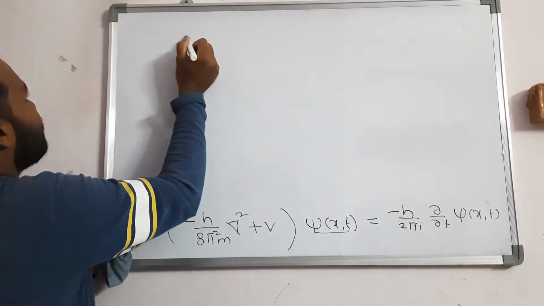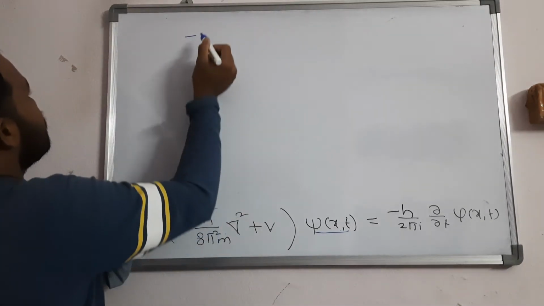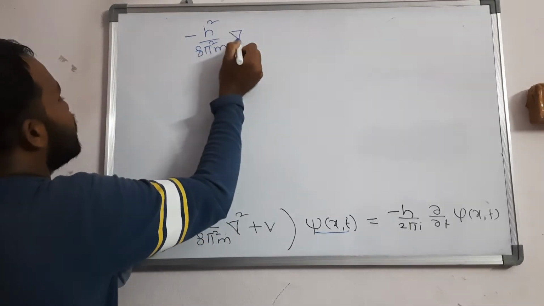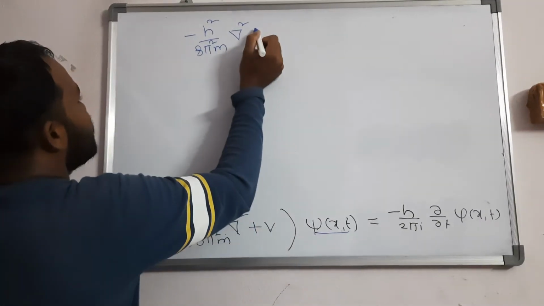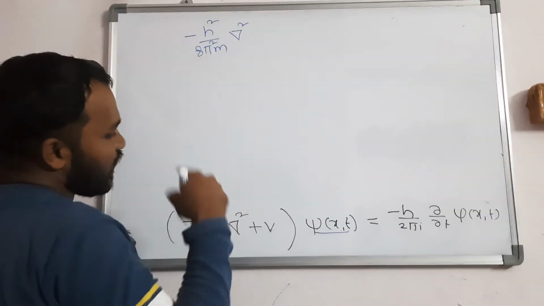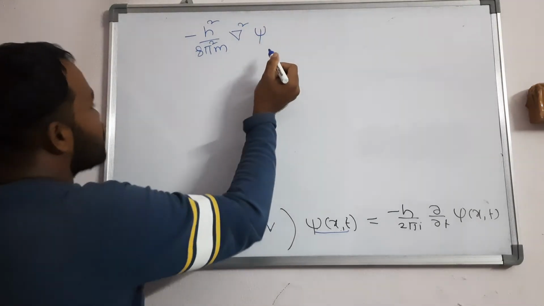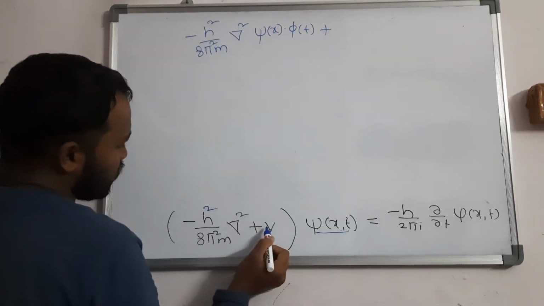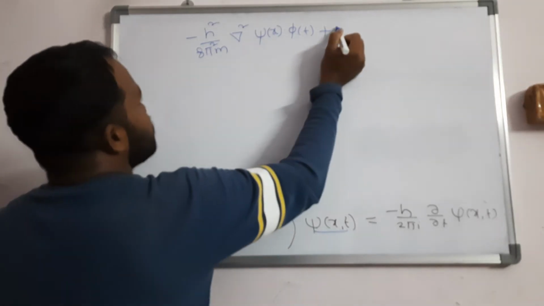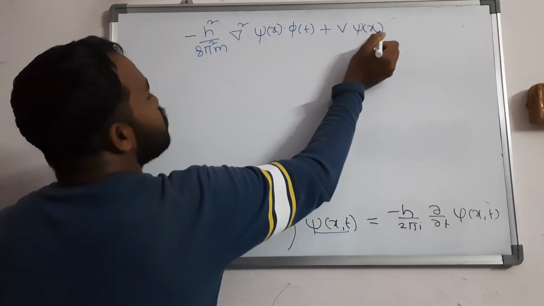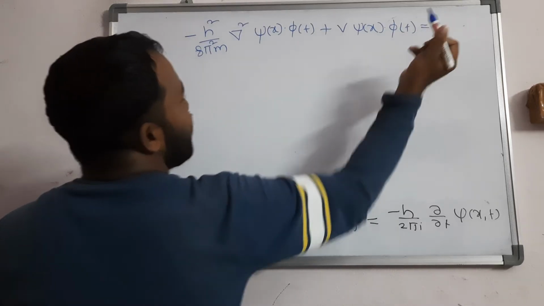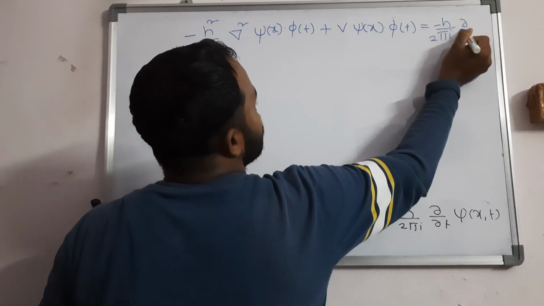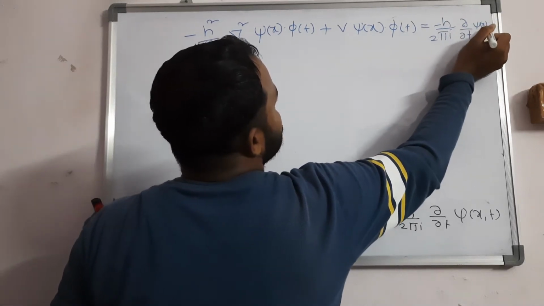Then you will get minus h square by 8 pi square m into del square into psi of x into phi of t, plus V into psi of x into phi of t, that is equal to, right hand side as it is, minus h by 2 pi i into dou by dou t into psi of x into phi of t.